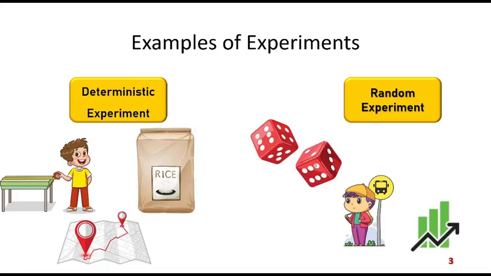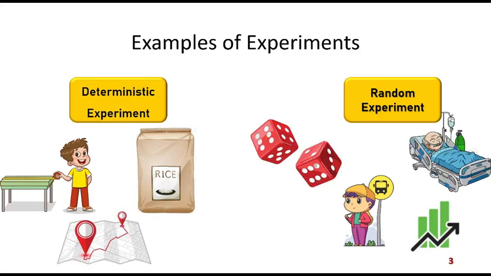And then say stock price. Suppose a closing price of a stock. Every day the closing price of the stock is not the same. Sometimes it goes up, sometimes it can go down also. So this is another example of a random experiment.